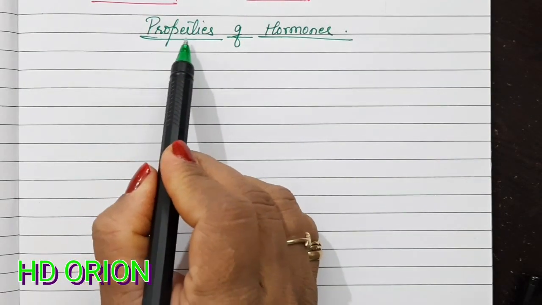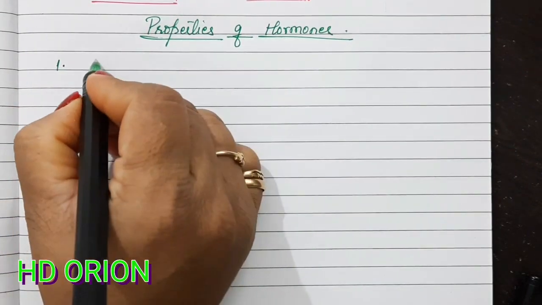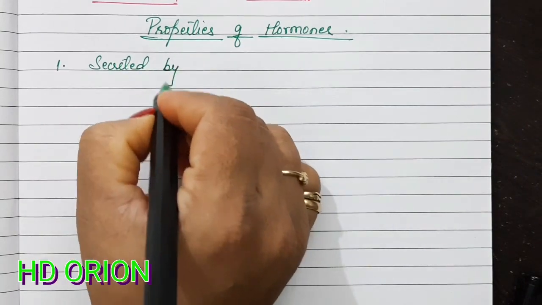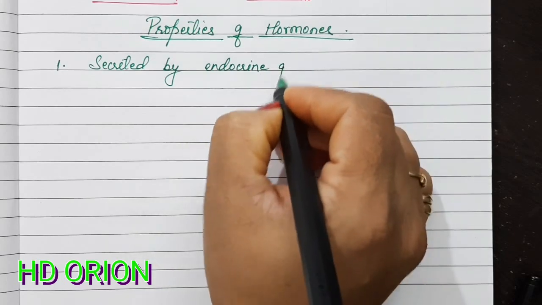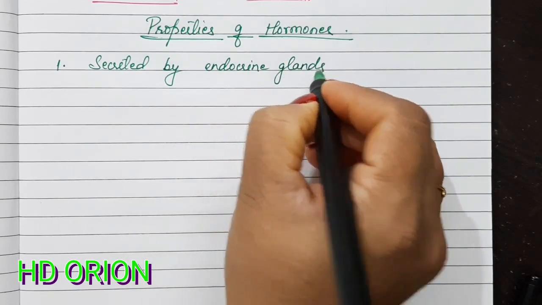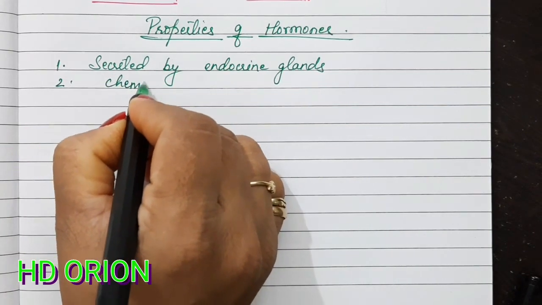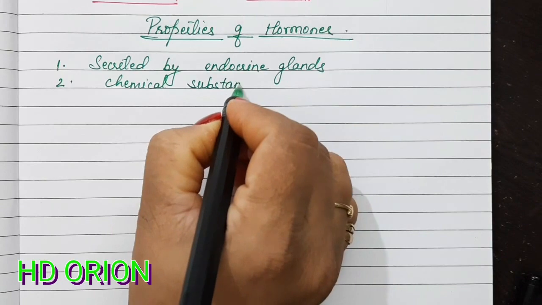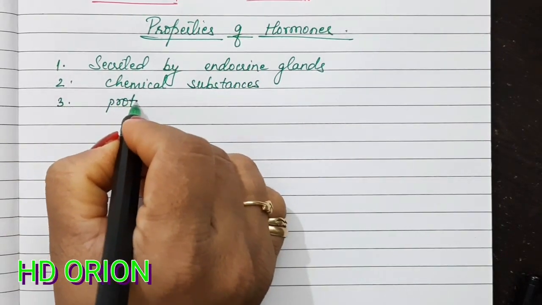Let us see the general properties of hormones. The very first thing is that they are secreted by endocrine glands. Second, these are chemical substances. Their nature can be proteinaceous.